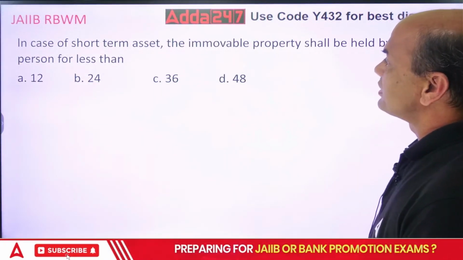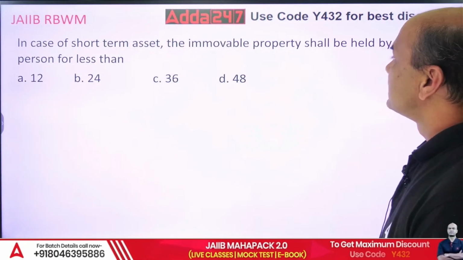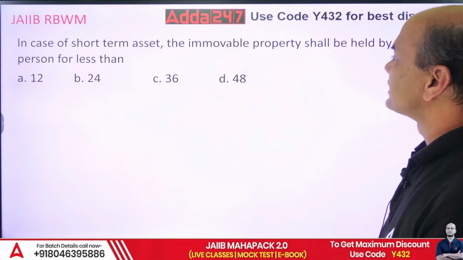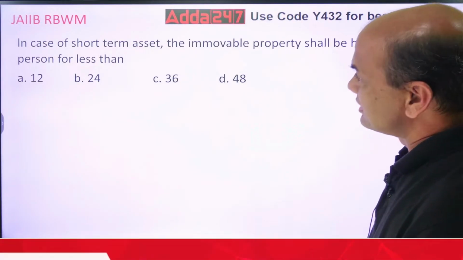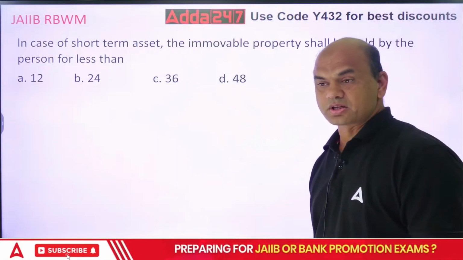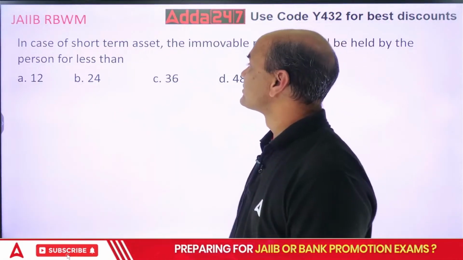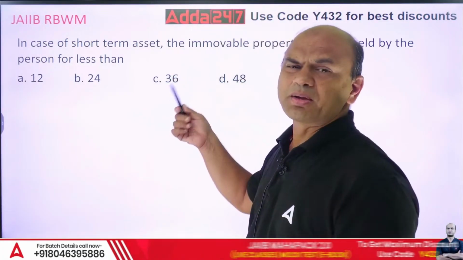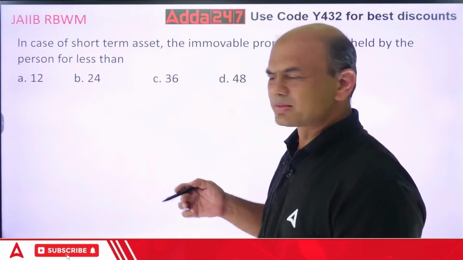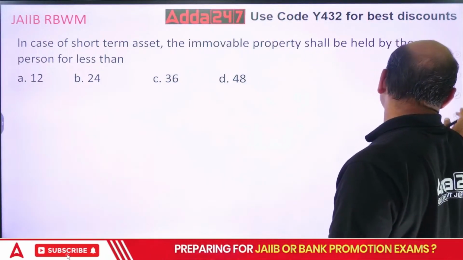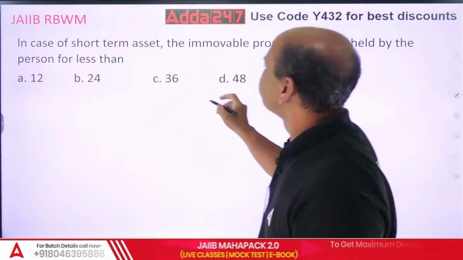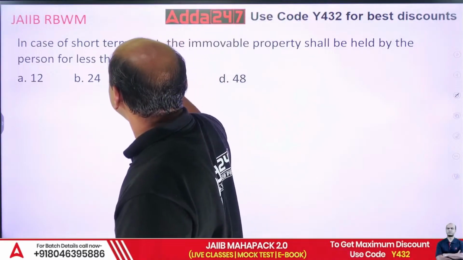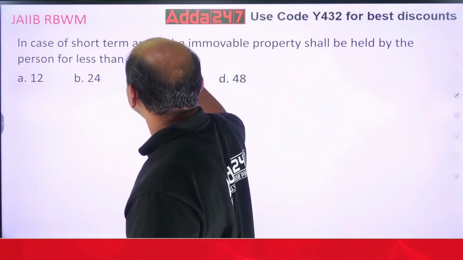In case of short-term assets, the immovable property shall be held by the person for less than. Now, what are short-term assets? In case of short-term capital gains, you can say. This is the right logic of this question.